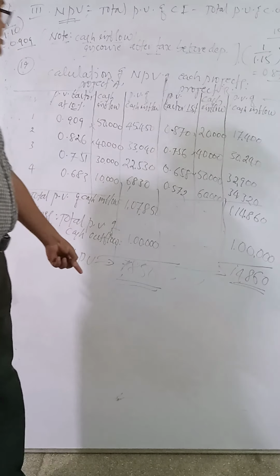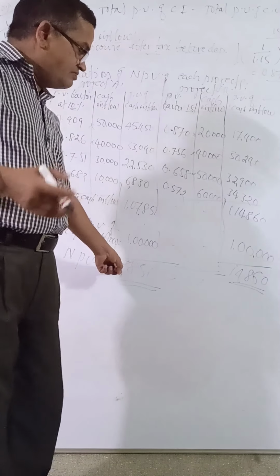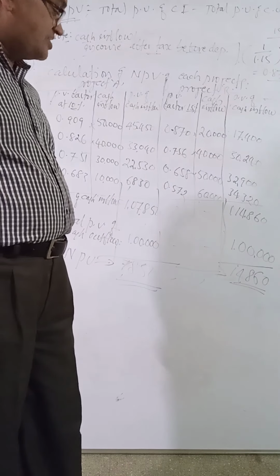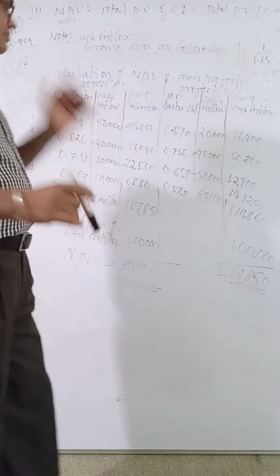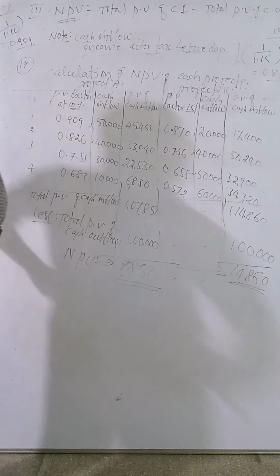Project A has how much net present value? 7,850, positive NPV. Project B is 14,860. See, my ink is exhausted. Now the question is part A: both projects are independent.